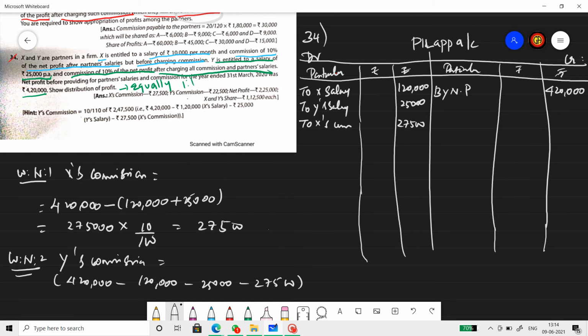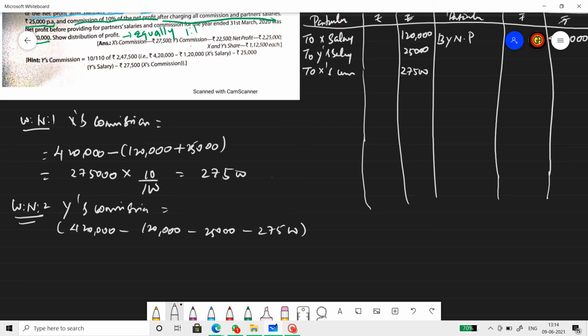So whatever the amount that we get from this, on that we will calculate Y's commission. So the amount as a result of this is 2,47,500. And then it's after Y's commission also. So the formula is 10 by 100 plus 10. So that means 2,47,500 into 10 by 110.